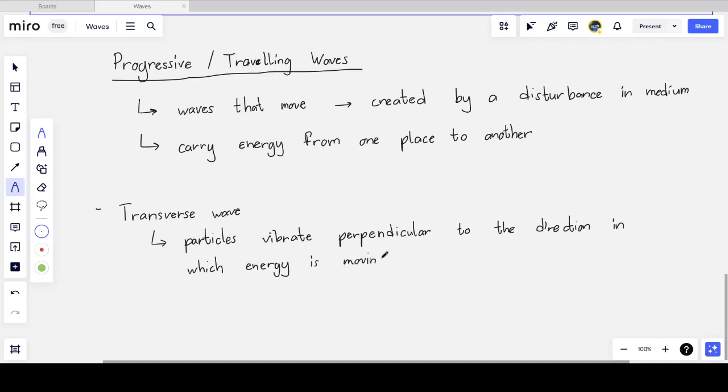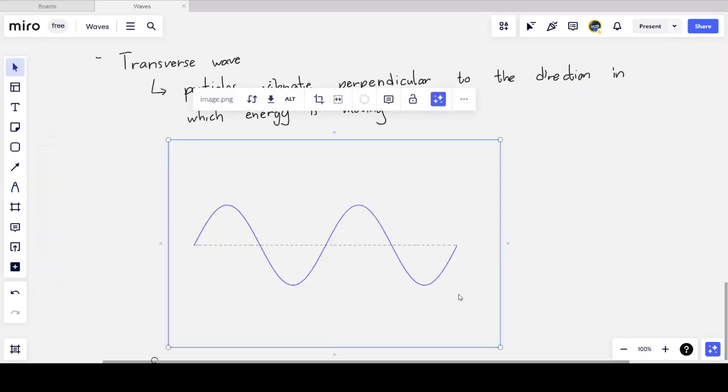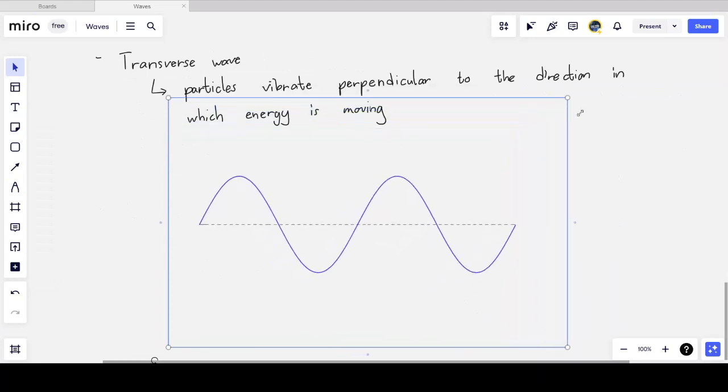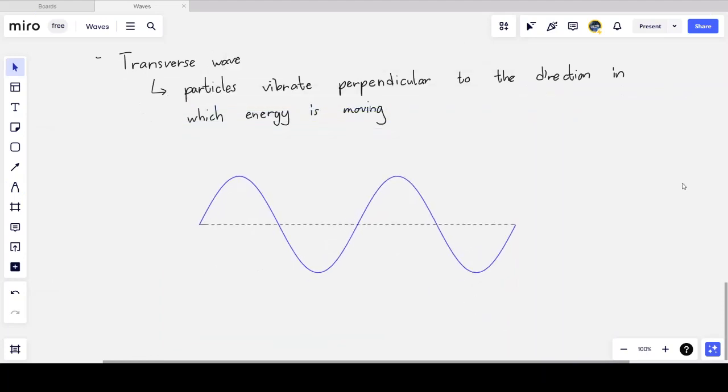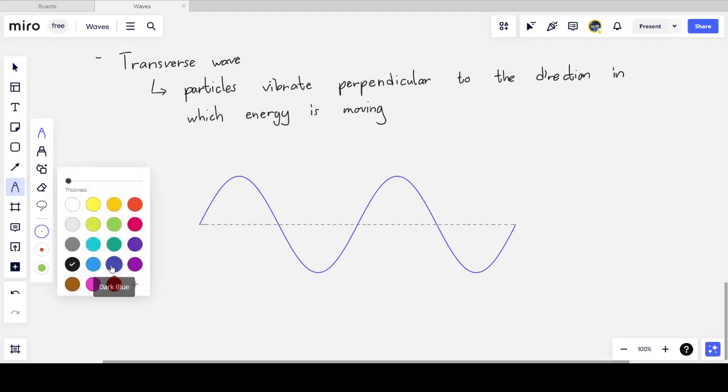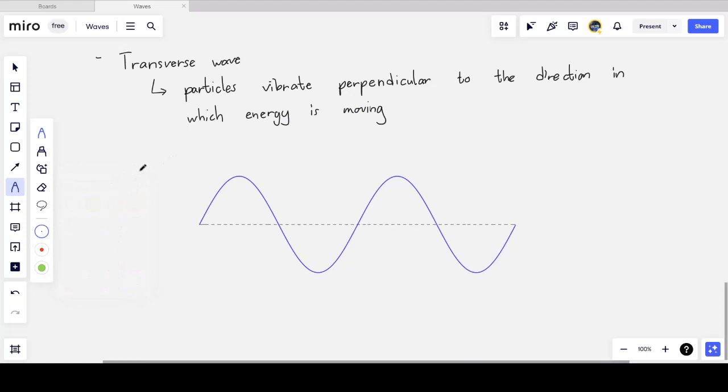And so what does this look like? Well, let me see if I can represent this with a simple diagram. So let's imagine this diagram that I have drawn here. Let's imagine this to be a water wave in the ocean, and I'm looking at it from side on. So I'm going to use blue because, well, ocean, water. And so in this example, here I have a water wave. I'm looking at it from side on. And in this water wave, what I actually have is that water molecules, or a particle of water, is moving up or down.